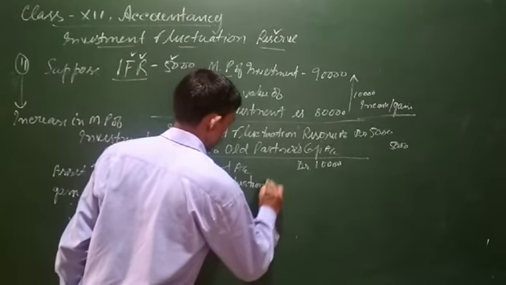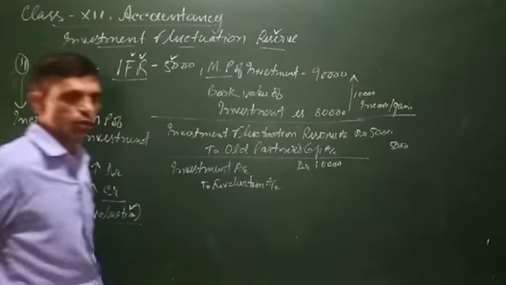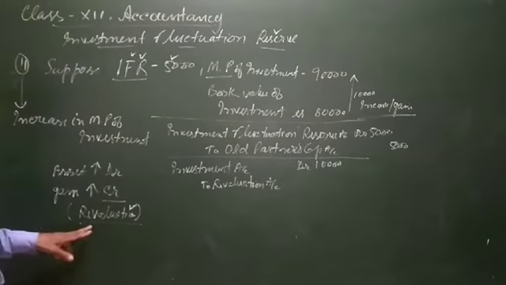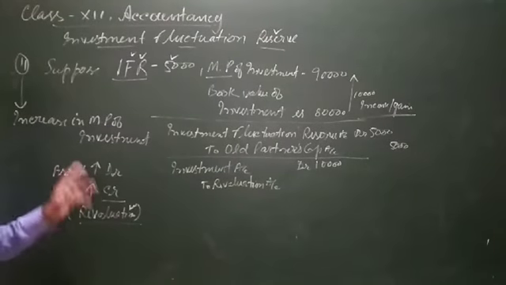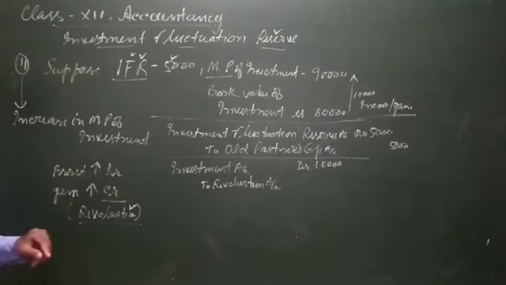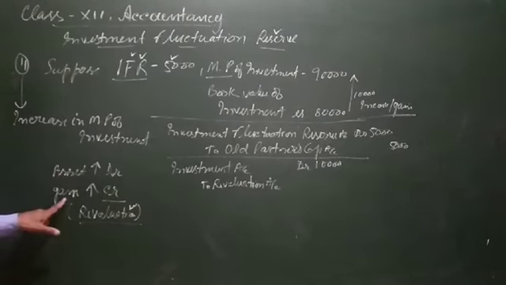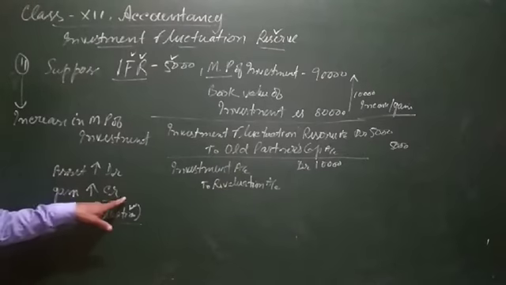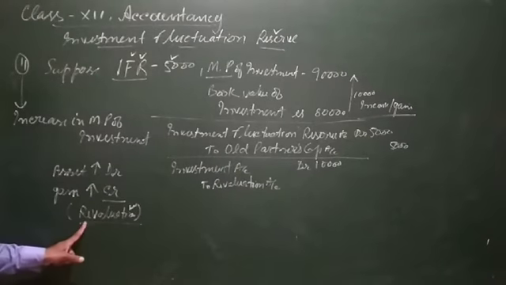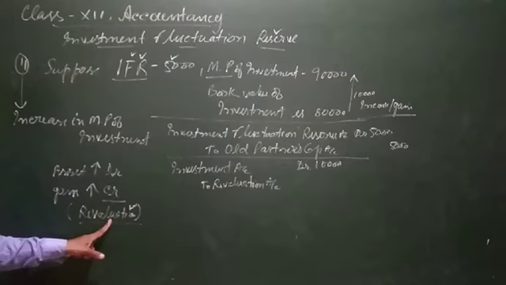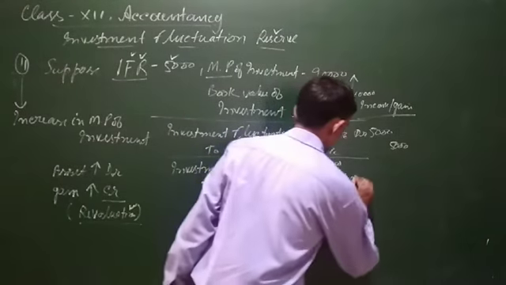A new account is opened at the time of admission of a partner in order to adjust the increase or decrease in assets and liabilities. So since there is an increase in the value of the asset, it is a gain for us, and a gain account is to be credited. The new account which is opened for that is known as revaluation account. So revaluation account will be credited with rupees 10,000.